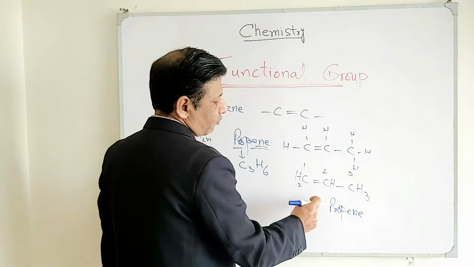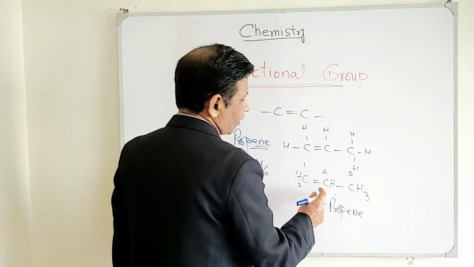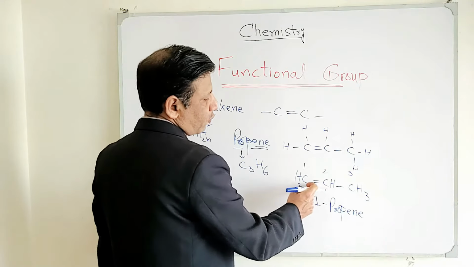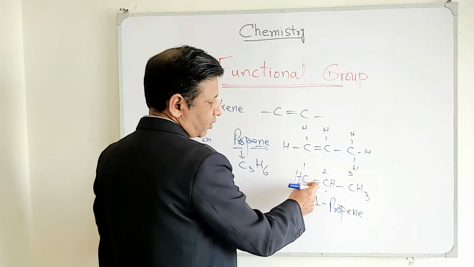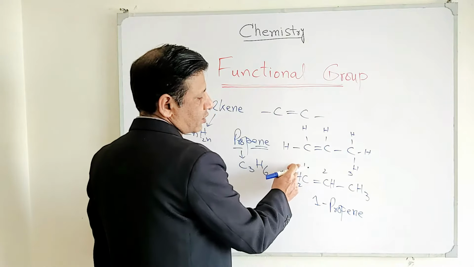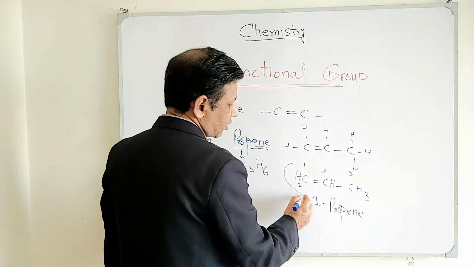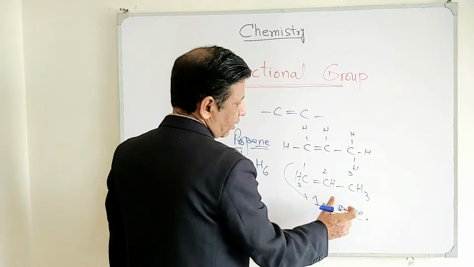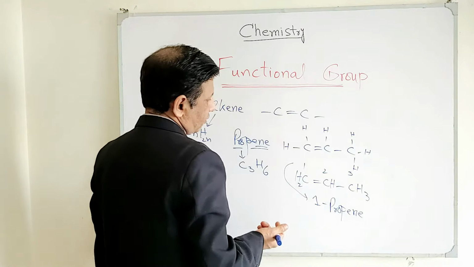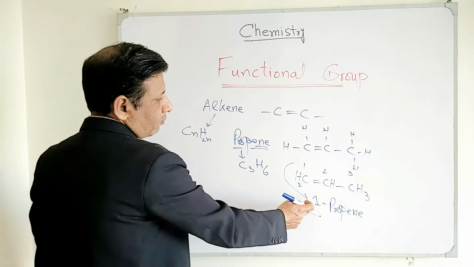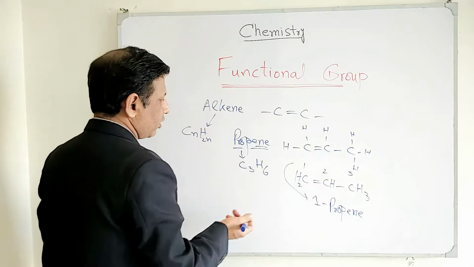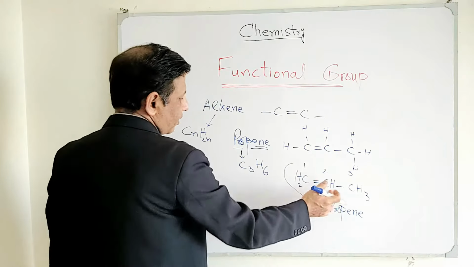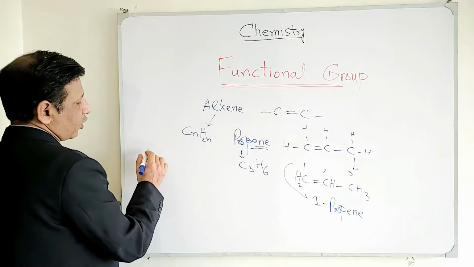But from where this 1 is coming, actually you need to notice the number of carbon atoms in which this double bond is present, and always the lower number is assigned. That's why we call it 1-propene, and it is written like this. This 1 shows the position of double bond. It's not prominent here, but still we have pentene, for example.